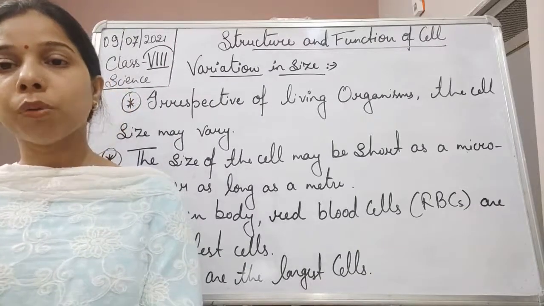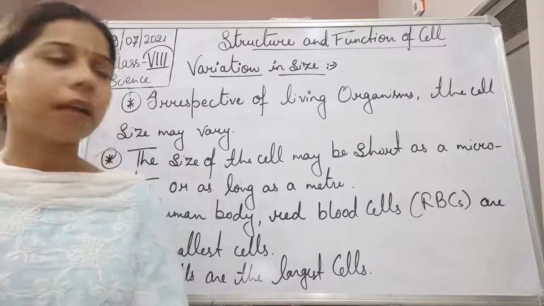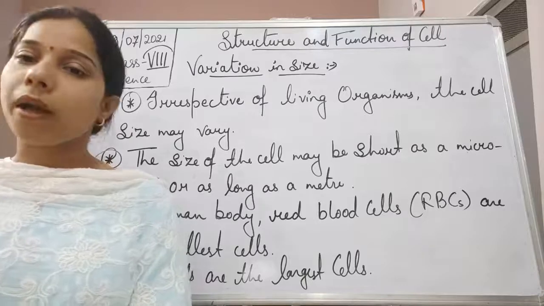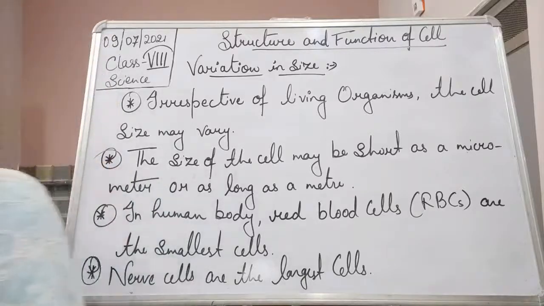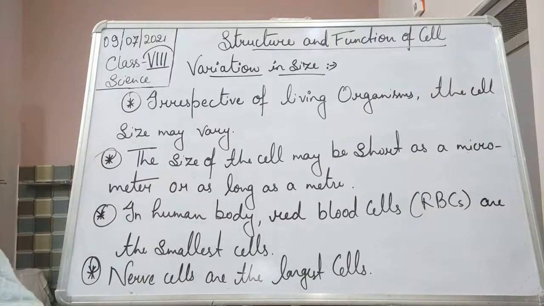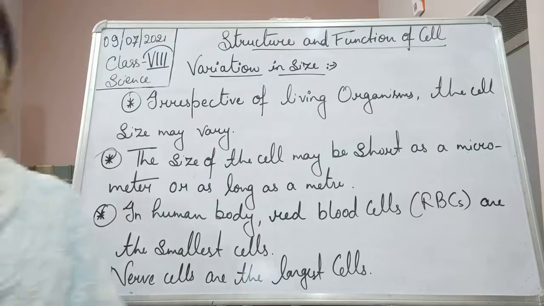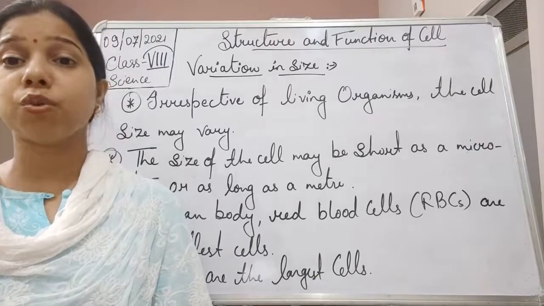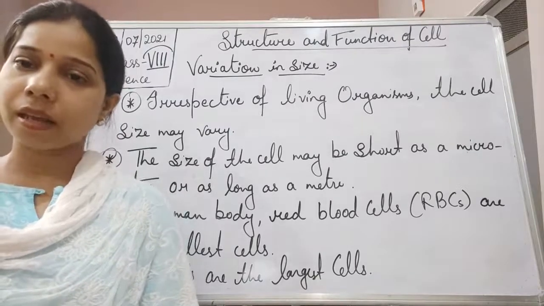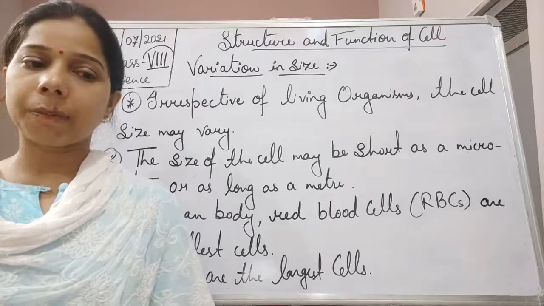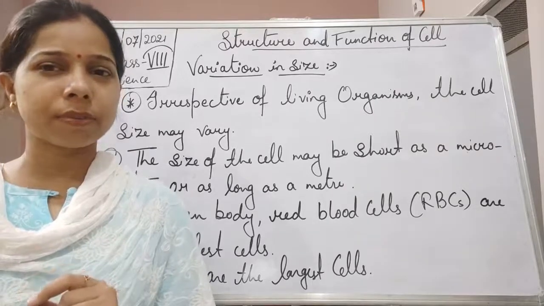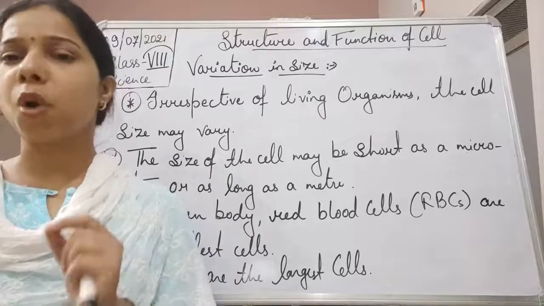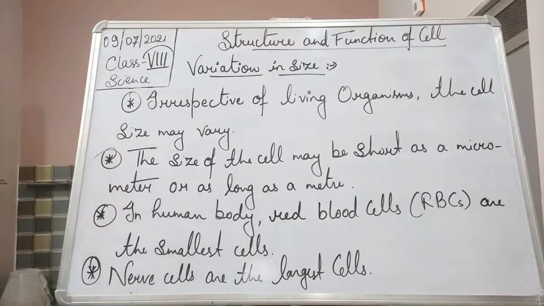So talking about the nerve cells, they are elongated, student, and that is why they are the largest cell present in the human body. While RBCs are very small in size. Okay, and if we look at the overall, students, you will find that the egg of an ostrich, that is the ostrich egg cell, is considered to be the largest cell. And a microscopic organism called mycoplasma is considered to be the smallest cell.